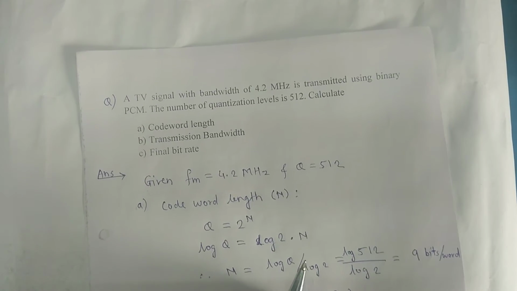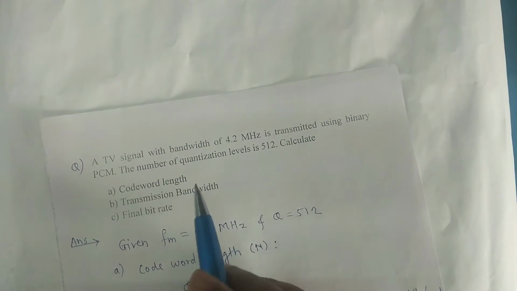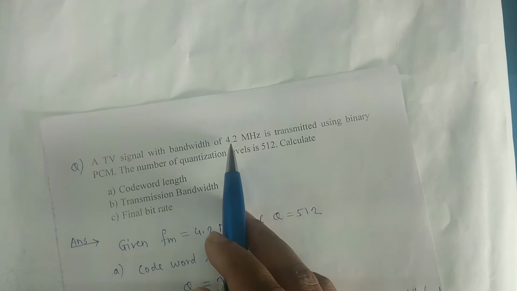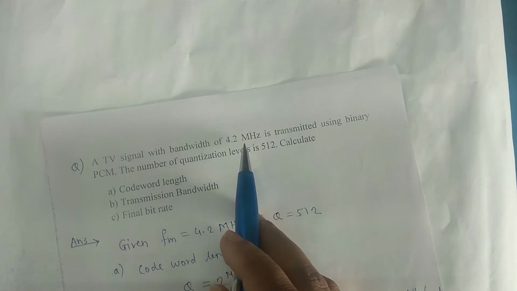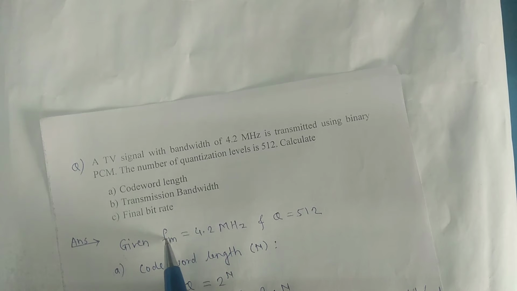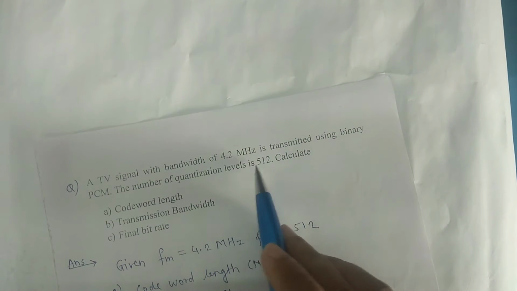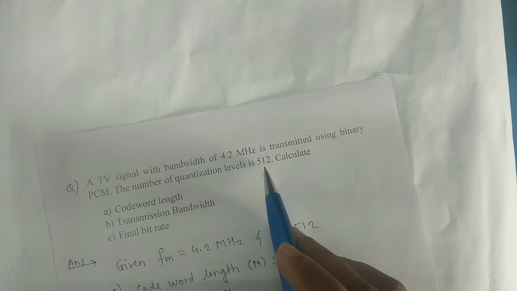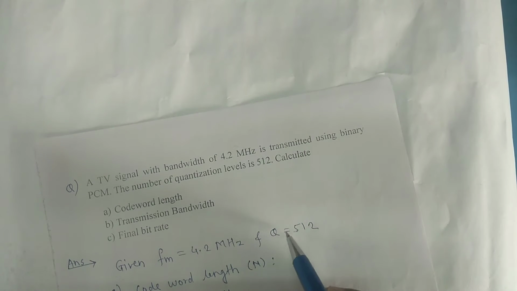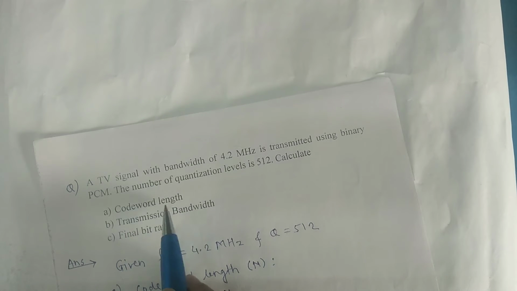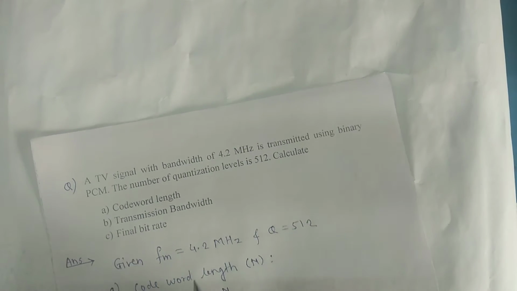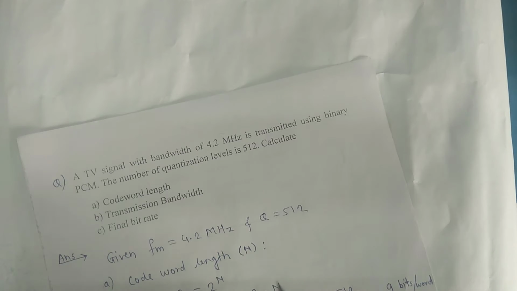In this given problem, the message signal bandwidth is given, that is 4.2 MHz. So the notation for message signal frequency is fm. So fm equal to 4.2 megahertz, and the number of quantization levels is also given, that is 512. So Q equal to 512. The question is to calculate code word length. For code word length we are using notation n.